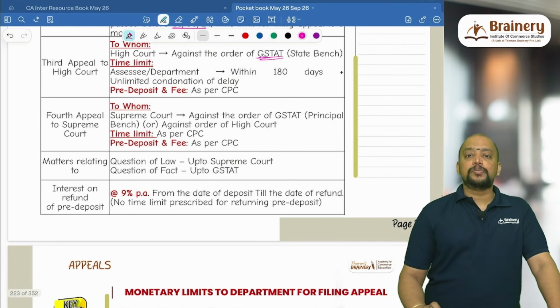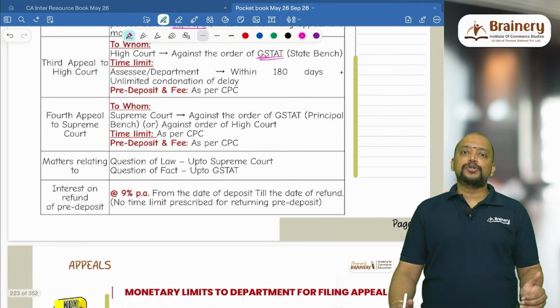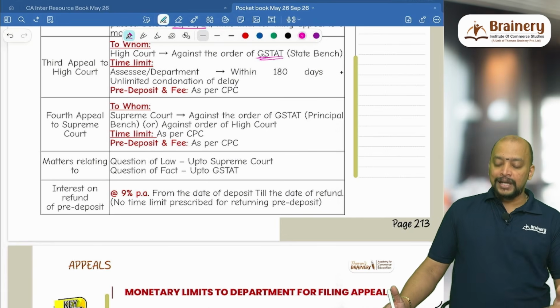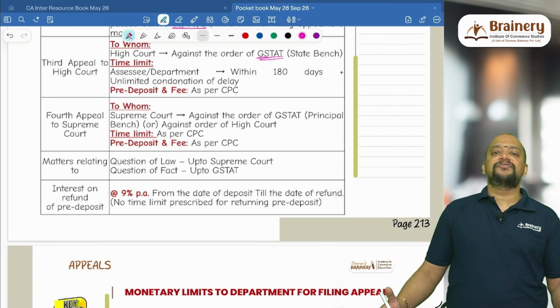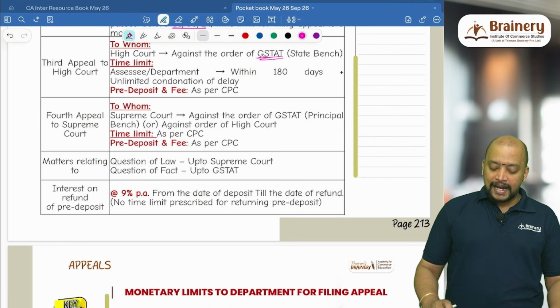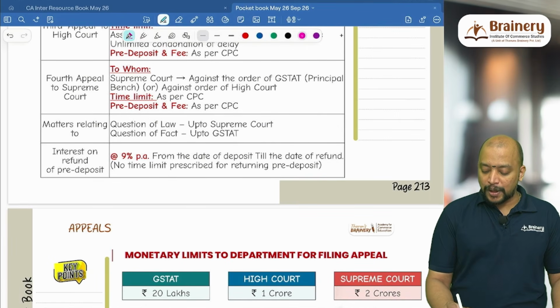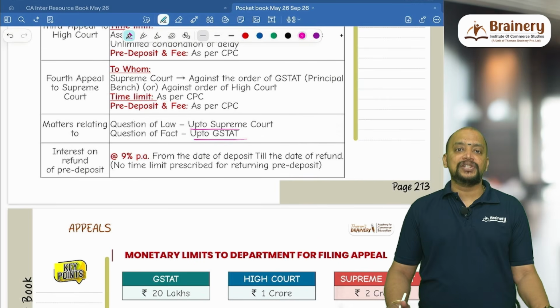Then the fourth appeal is to the Supreme Court. Against whose order? Against the order of the GSTAT principal bench and against the order of the High Court. Time limit as well as pre-deposit fee, everything is as per CPC. And if there is a matter relating to a question of law, we can go up to the Supreme Court. But if the matter is related to a question of fact, we can go maximum up to GSTAT.